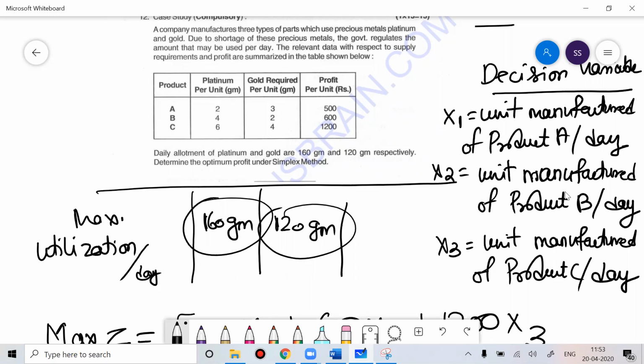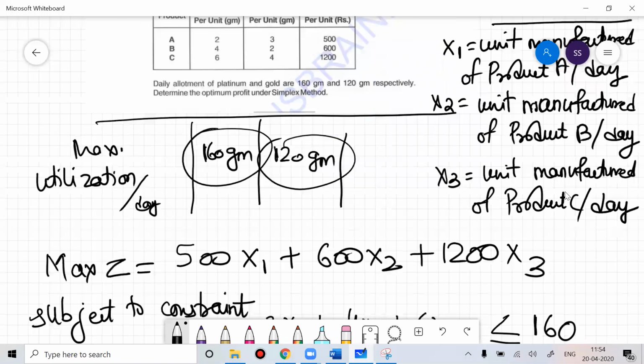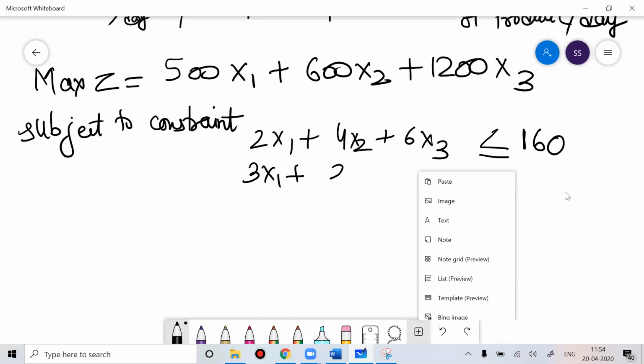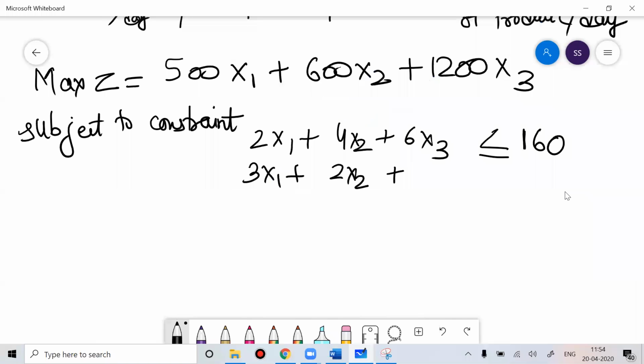Similarly for product B, the consumption is 2x2, and for product C, that is 4x3. So 3x1 plus 2x2 plus 4x3. And the maximum gold you have is 120 gram.